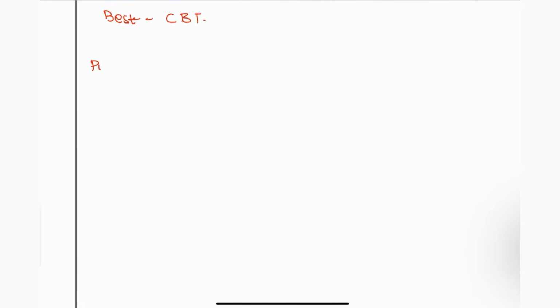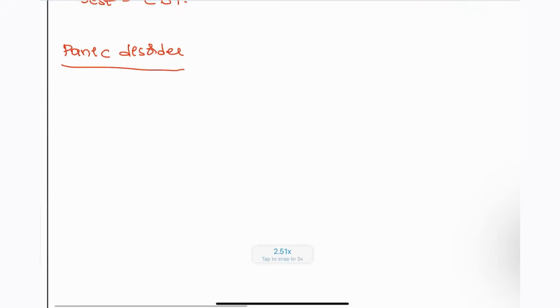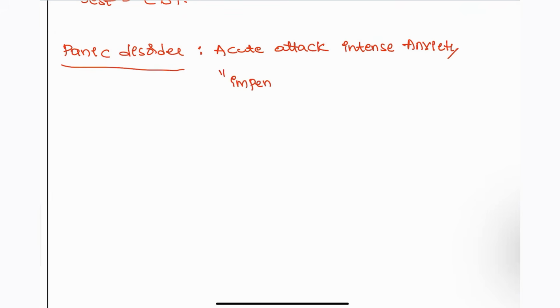Next, coming to the anxiety, first we have the panic disorder. Importantly, you have to know about the panic disorder. What does panic disorder mean, guys? It is associated with an acute attack of intense anxiety, where the patient will feel like impending death. The patient will be feeling impending death.